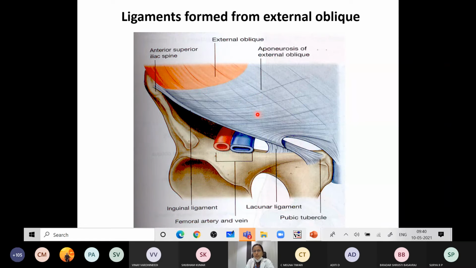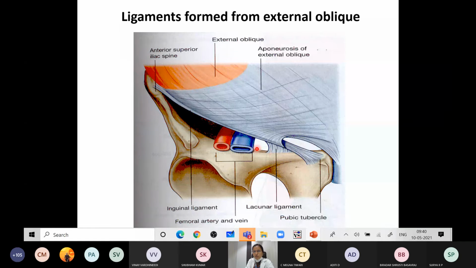As I have told, it forms some modifications. One is the inguinal ligament, which I have already mentioned, running from the anterior superior iliac spine to the pubic tubercle. Next you have the lacunar ligament, which forms the boundary of the femoral sheath. So this is the lacunar ligament.